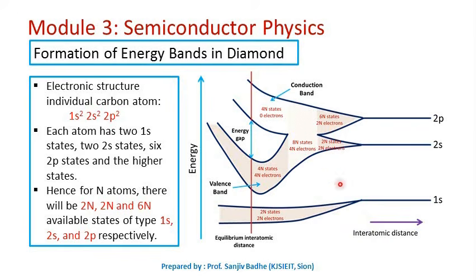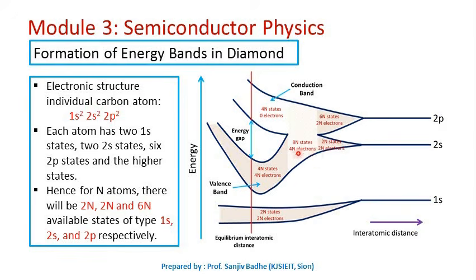As we reduce the interatomic distance, as this 2s energy level and 2p states are very close to each other, due to splitting, these bands will grow in size, and as the bands grow in size, as the difference between these two energy states is very small, they can merge into a single band. So they merge into a single band. So here, due to the merging of these two bands, we get a single band which will have 8n number of states and 4n electrons. So 2n plus 6n, 8n number of states will be there, and 2n plus 2n, 4n number of electrons will be there.